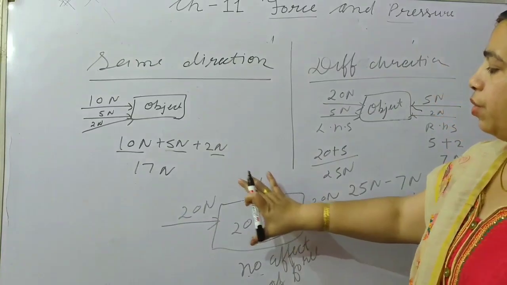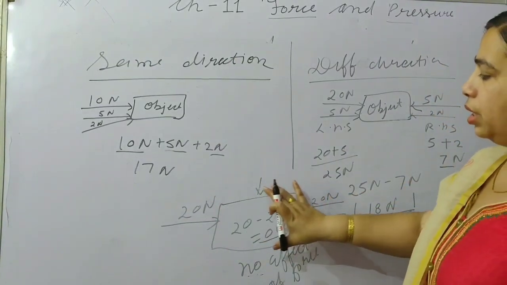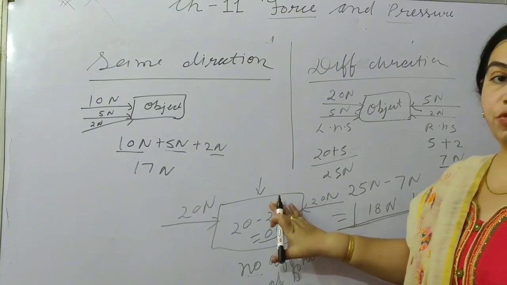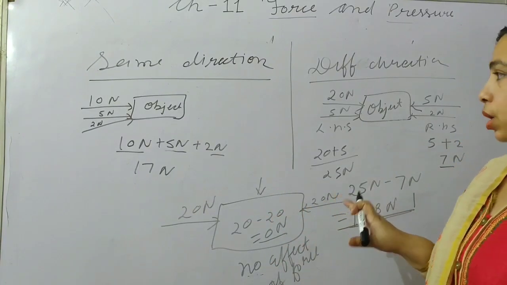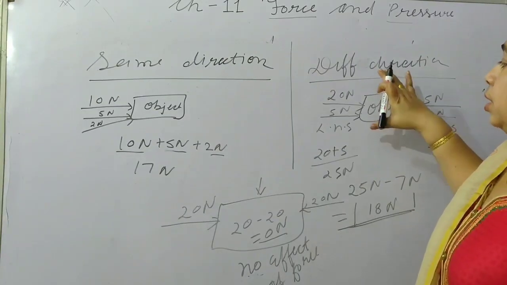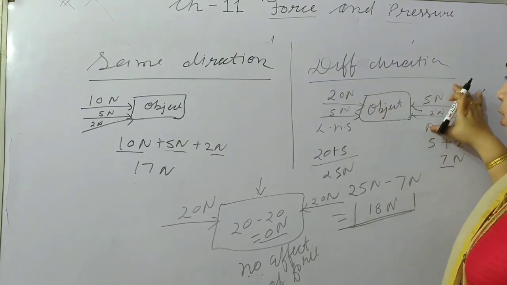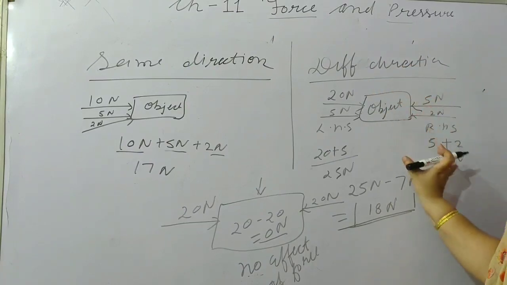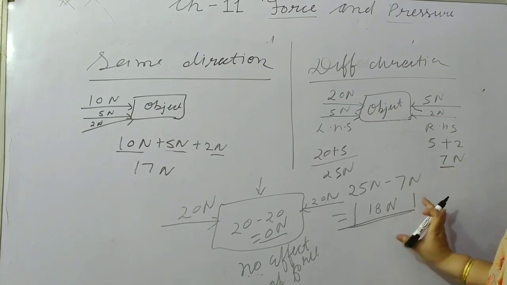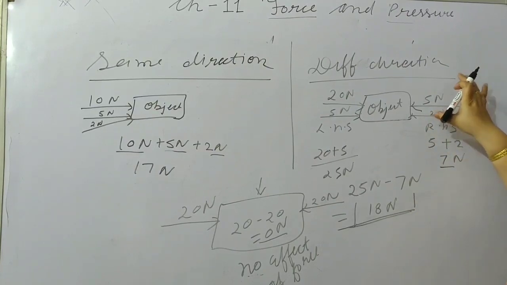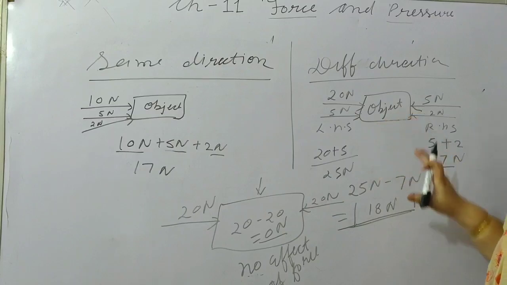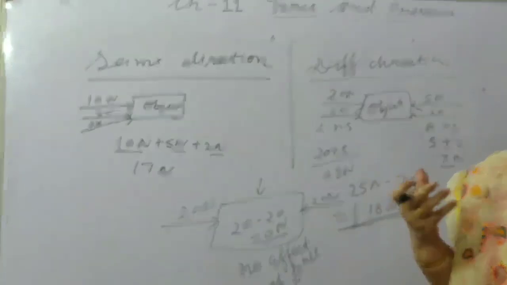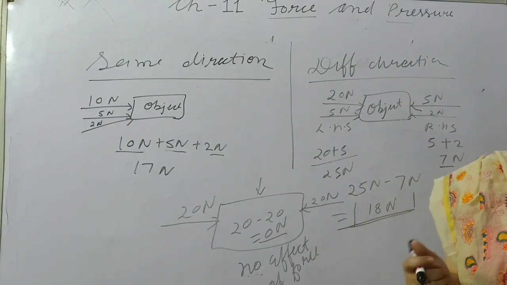In this case, when equal and opposite forces in opposite directions are applied, there will be no effect of the force on an object. If different forces are acting in different directions, then the resultant will have some value, and it will show the effect of force on an object. In this way, direction is a very important concept when we apply a force.